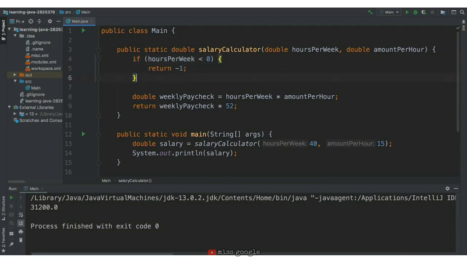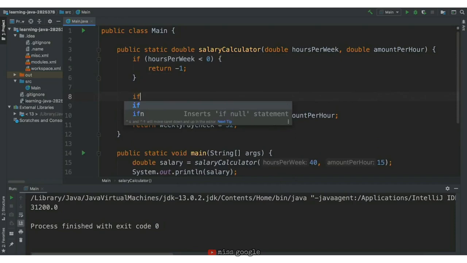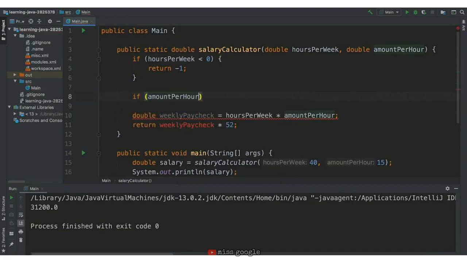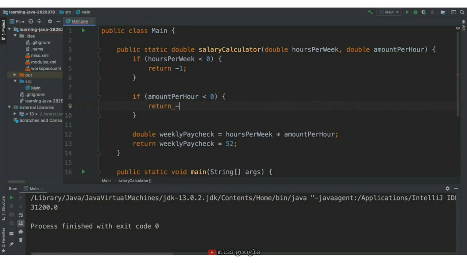Now let's say hours per week is valid, but amount per hour is not valid. It's less than 0. We'll want to check that as well. So we'll check amount per hour. Is it less than 0? If so, we'll return -1 saying this input is invalid.